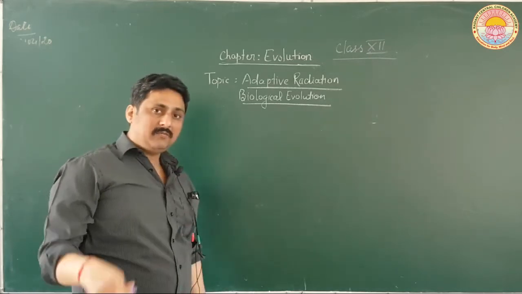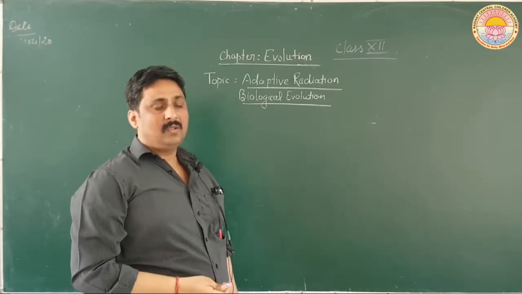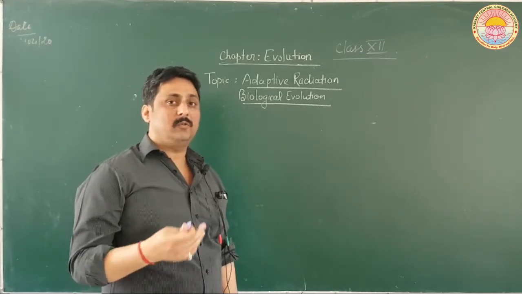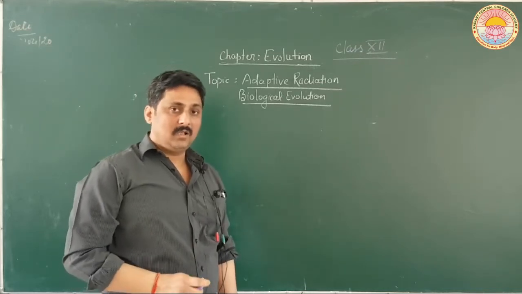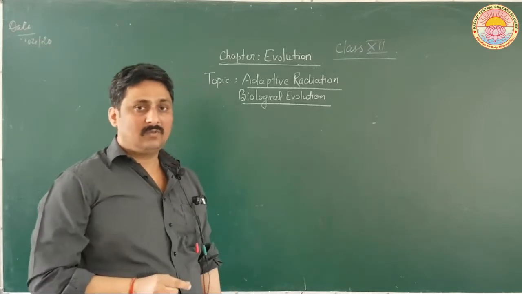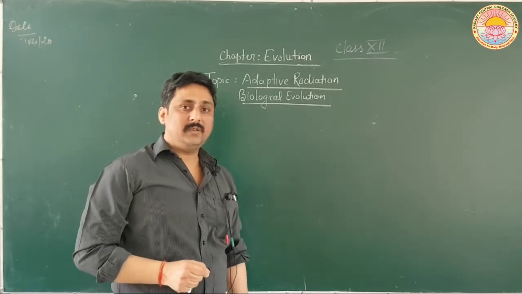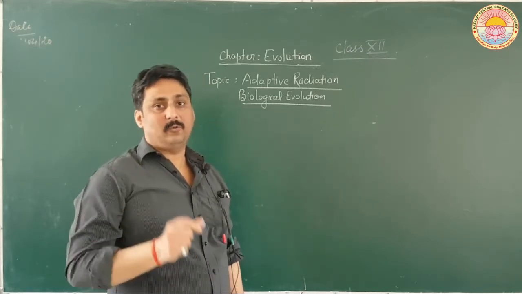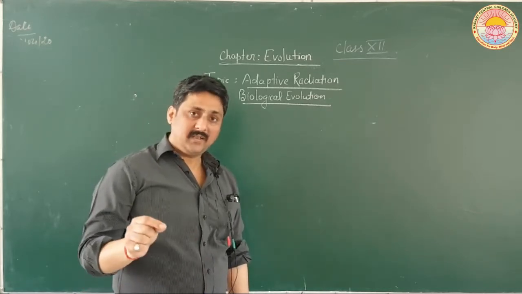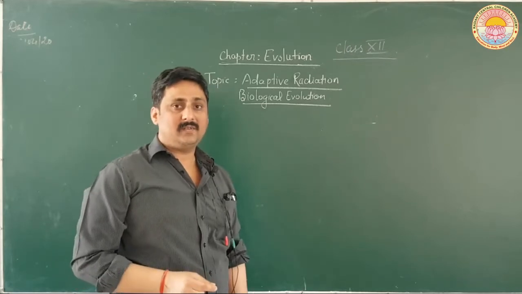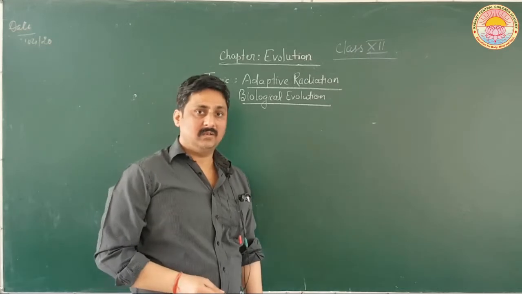We have studied certain things in my previous lecture. I told you about evidences of evolution. What are the evidences of evolution? How has evolution taken place? I should repeat one thing, the definition part. Evolution is actually change of life forms. And if it is taken with respect to time, it is called rate of change of life forms.